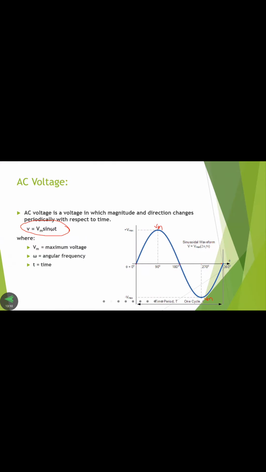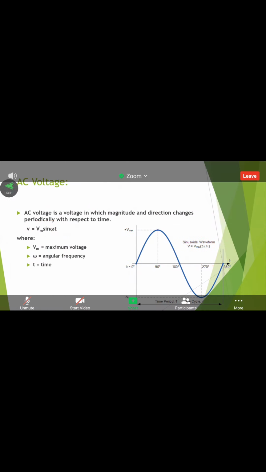In sin omega t, omega is the angular frequency, which is the angle turned by the conductor. The locations or points of a coil can be decided by the angular frequency. The angle turned by a conductor or generator coil is called omega. t is the time taken to complete one cycle. So V equals Vm sin omega t.